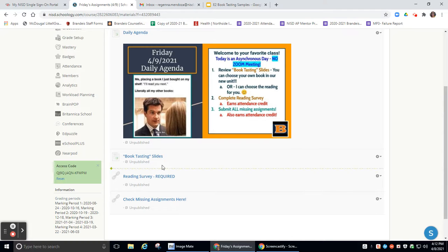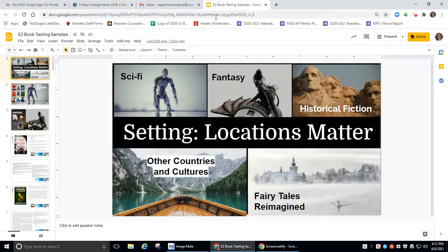So if you open up these book tasting slides, you'll see that the whole purpose in us reading something is to really focus on setting and understanding why locations matter. So I've given you here about 5 different thematic sections, so you can look at some of the titles. Now these slides are really long, and so I'm going to show you how you can kind of bounce back and forth through different slides.